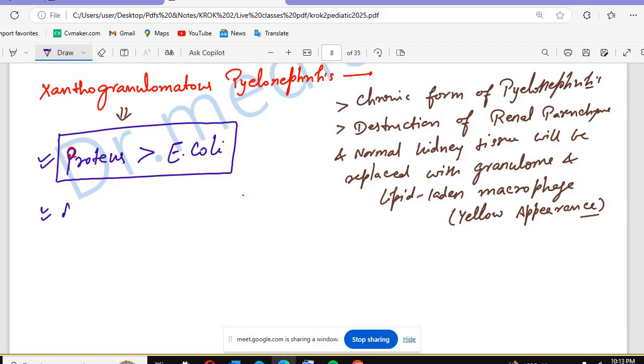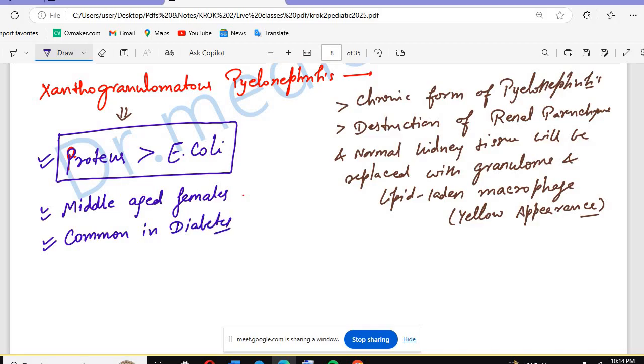It is most common in middle-aged females and common in diabetes. Because of diabetes, more sugar will be there, and more cholesterol or fats can be there in these patients. So that's why it can be more common in diabetic people.